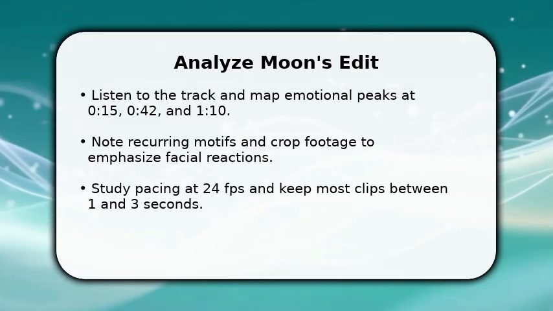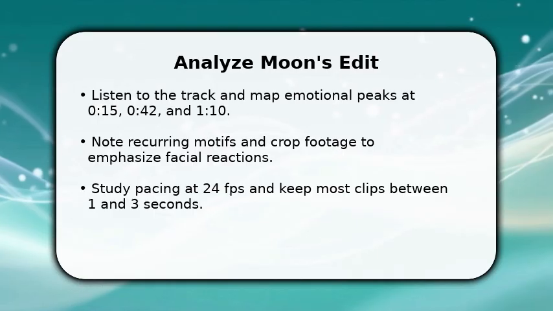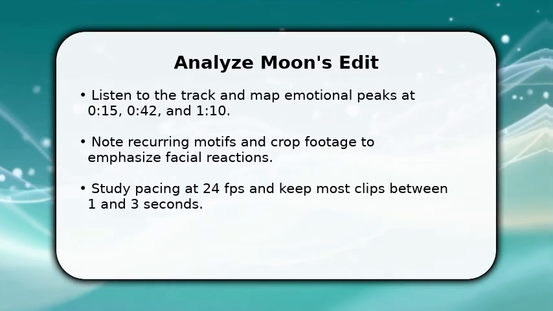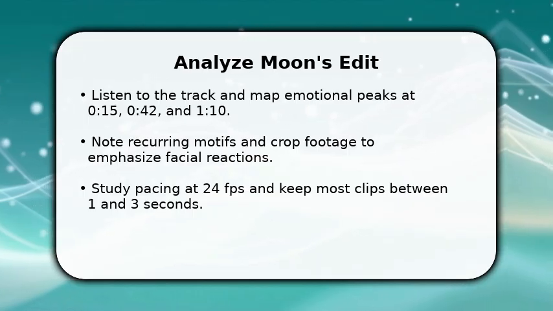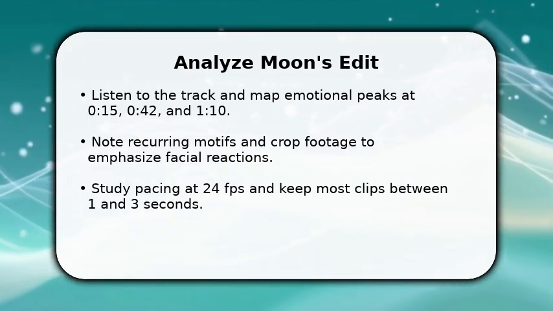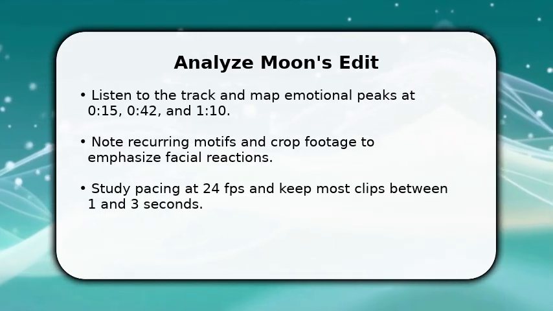Start by listening to the song and mapping emotional peaks precisely. Focus on moments at 0:15, 0:42, and 1:10 for main changes. Count beats and mark each transient for later alignment. Watch Moon's videos for motif repetition and framing consistency to emulate.